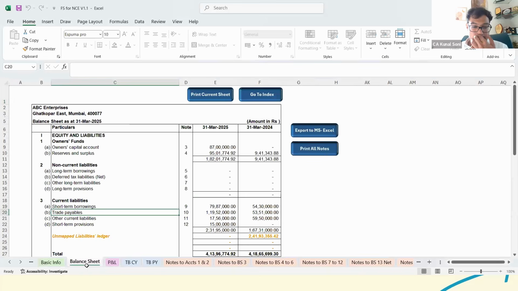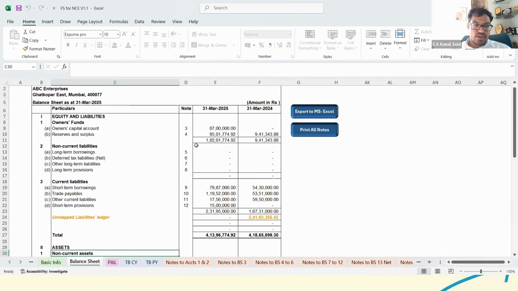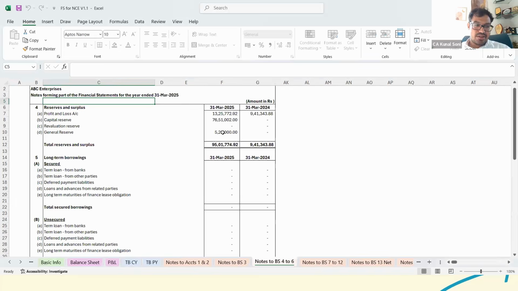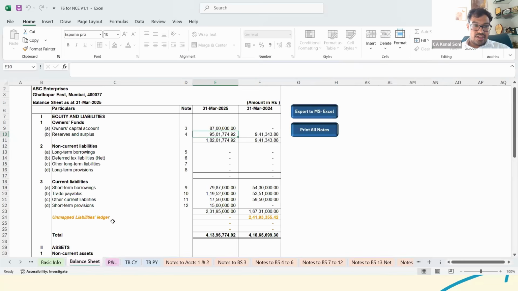And apart from the same, now see if you look into, let's say currently we are looking at just the liability side in the balance sheet. Now see the unmapped liability ledger in the current year, it is showing zero because we have mapped almost all of the same. However, it is showing the same in the previous year because for the previous year we yet have to map many of the things.